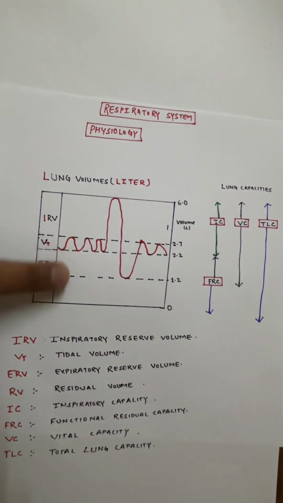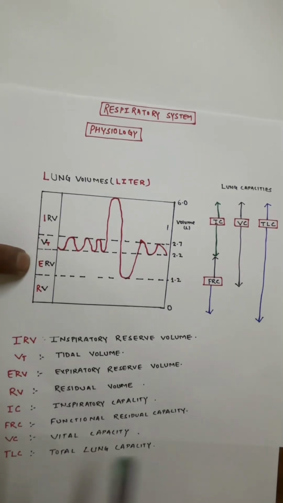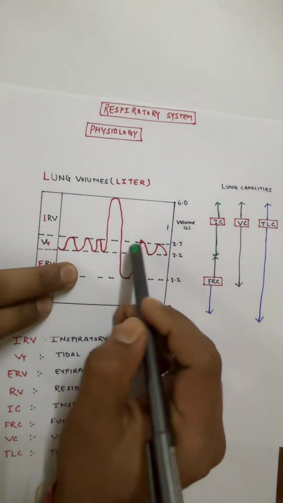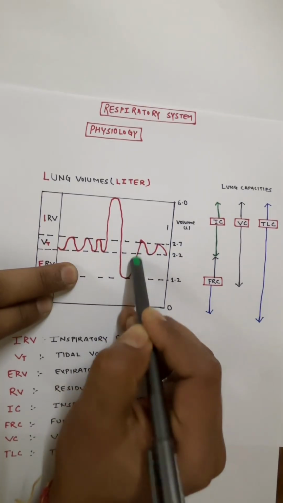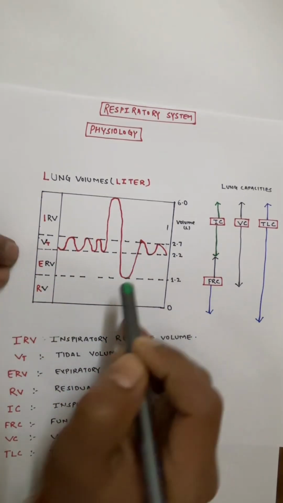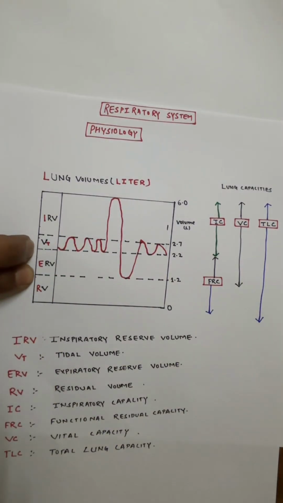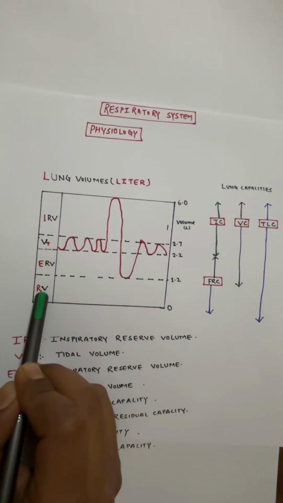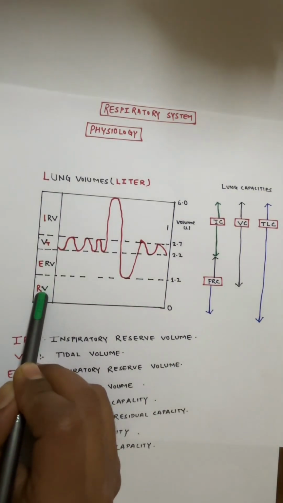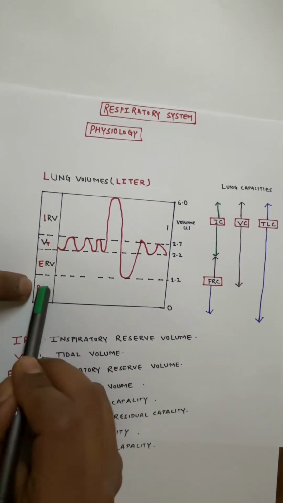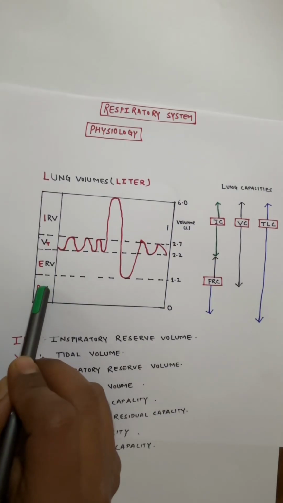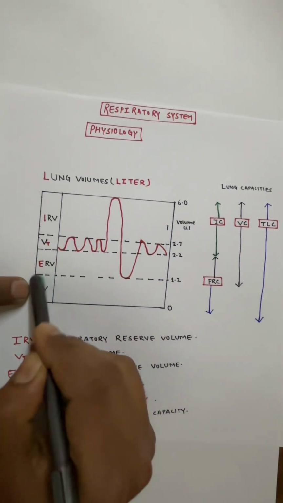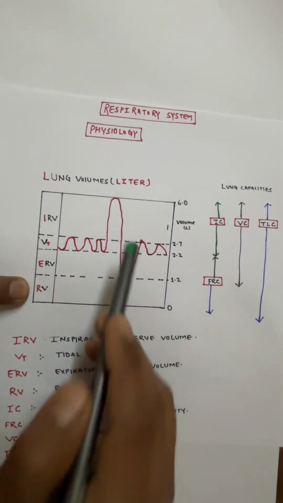Now we'll see the expiratory reservoir volume. It is the air that can still be breathed out after normal expiration. After normal expiration, this much air can still be breathed out, so this part is the expiratory reservoir volume. Now the last one is residual volume. It is the air in the lung that will stay here and will not come out, the air in lung after normal expiration or exhalation. So this part is the residual volume. This is all about this figure.